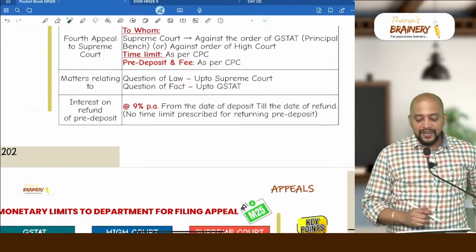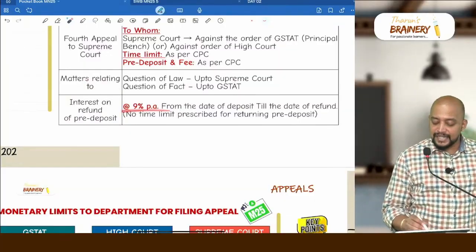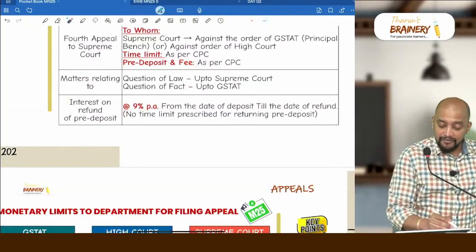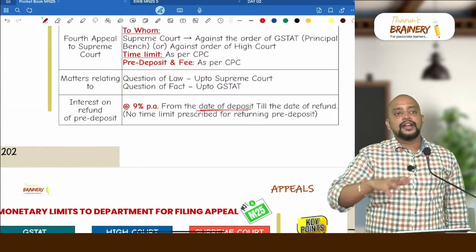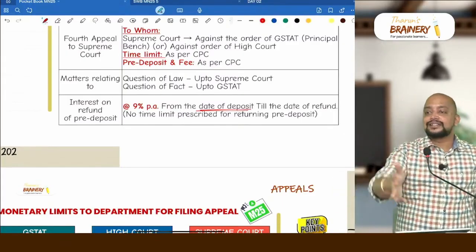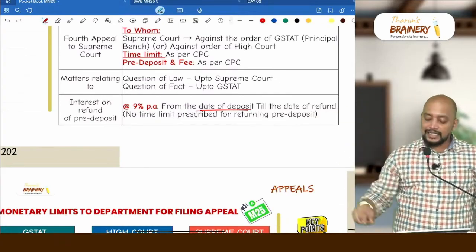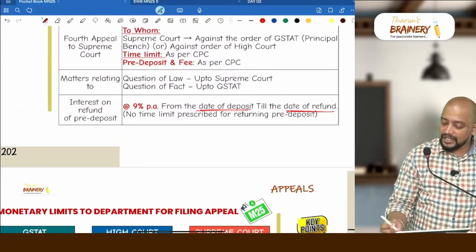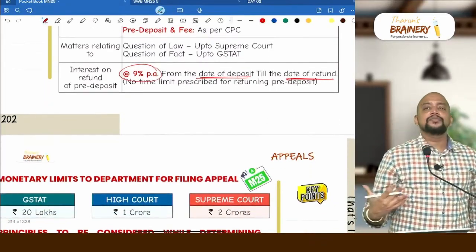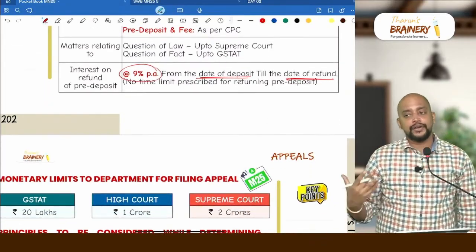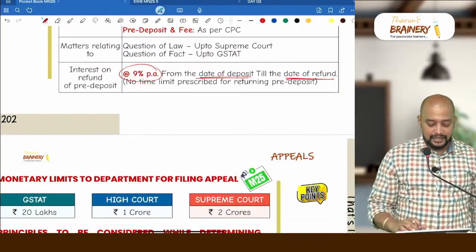Then next thing, we have interest on refund of pre-deposit. This is what I told you, 9% per annum from the date of deposit. Very good provision. It is not that you make an application, and after that 60 days, nothing of that sort. From the day we make a deposit till the day we get the refund, they will be giving us interest at the rate of 9% per annum. But what is the time limit within which they will grant refund? They have not given, but for every day they will be paying us interest at the rate of 9%.